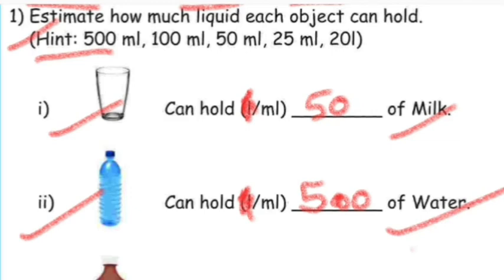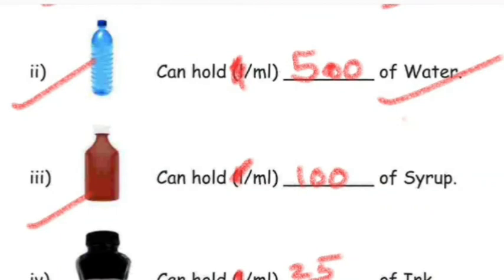In the market there are 200 milliliter and 100 milliliter small bottles also available. So I estimated according to the hint given here. So this bottle can hold 500 milliliter of water. The next object is a medicine bottle, which can hold 100 milliliter of syrup.